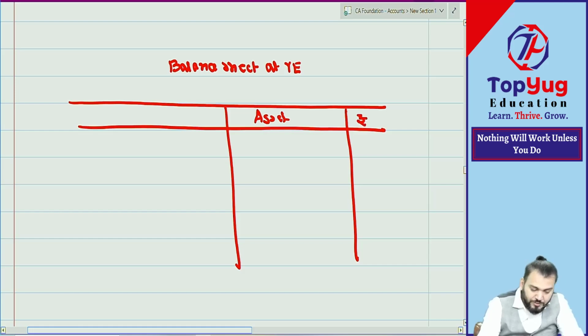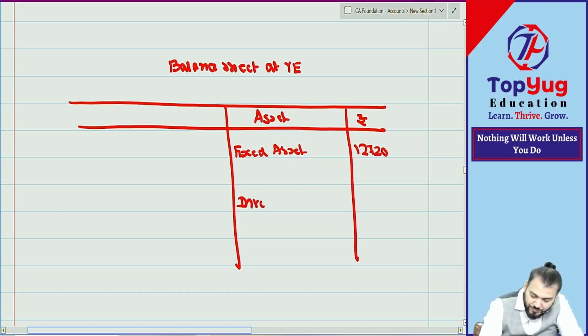Asset amount in rupees, tell me. Fixed asset how much? 12,720. Then inventories. Inventories how much? 22,900.